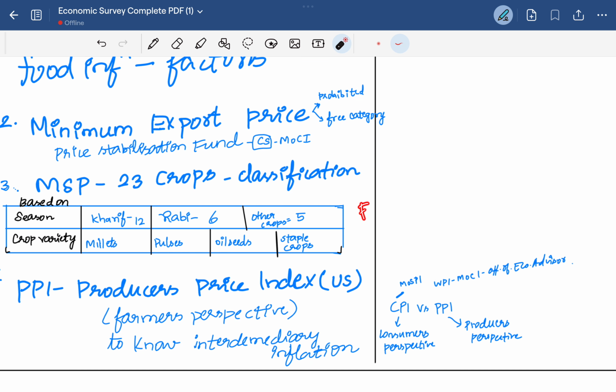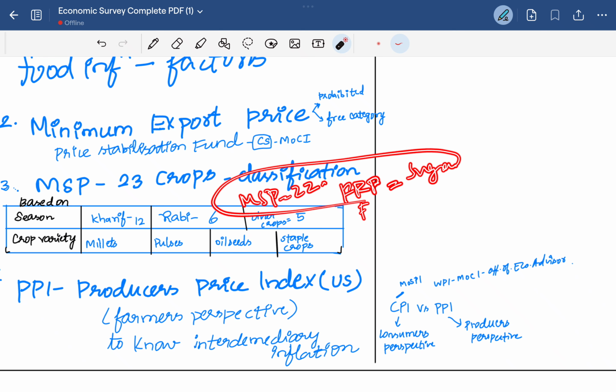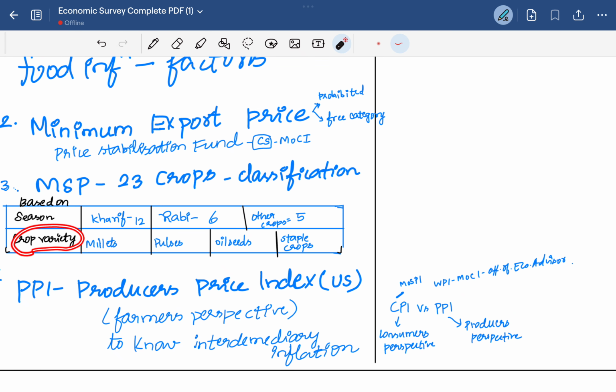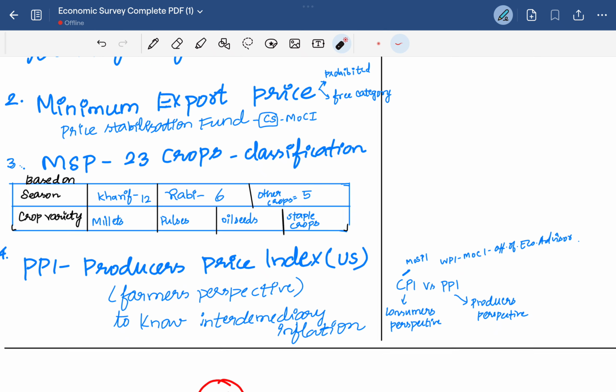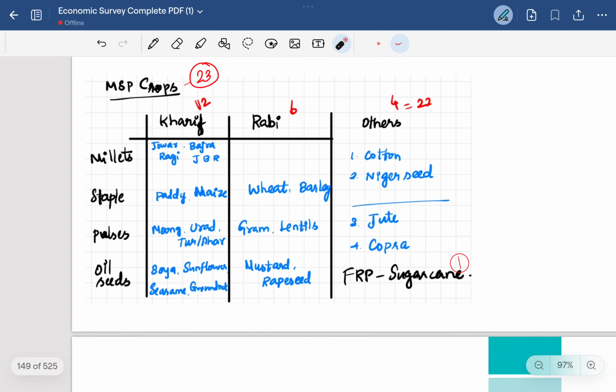FRP crop, basically to say MSP is provided for 22 crops. Then FRP, which is the fair and remunerative price, is provided for sugarcane. It's somewhere included in MSP, so there is a 23 crop classification. Then the crop variety is more important, like how many crops are millets, how many are pulses, how many are oil seeds, and how many are staple crops. I have provided this classification below.